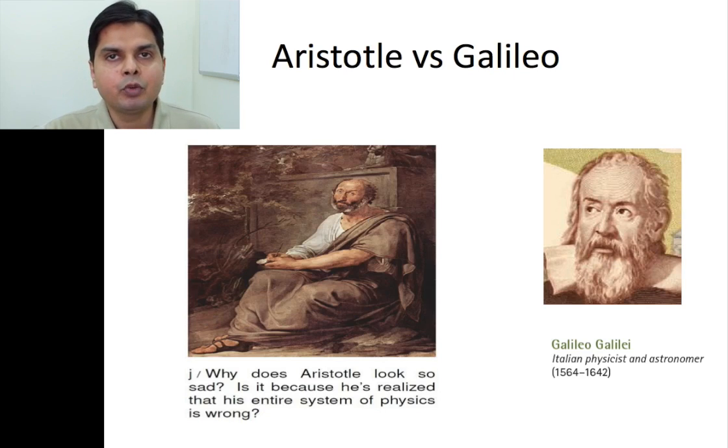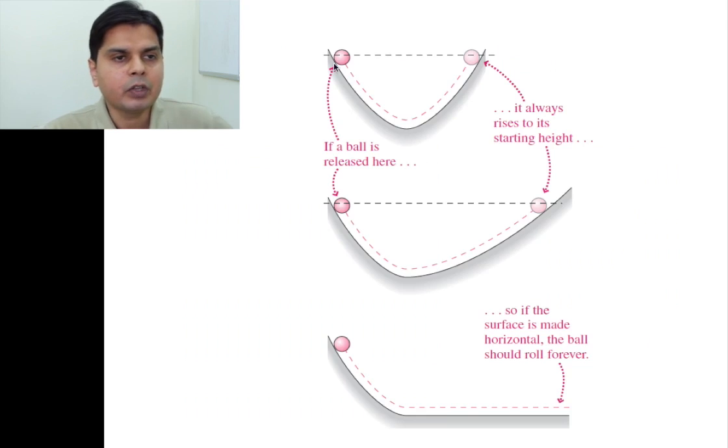How did Galileo prove this thing? He proved it like this. Suppose a ball is released from this height. This surface is completely frictionless. So when a ball is released from this height, ultimately it will reach the same height. Why will it reach the same height? Because of conservation of energy. So what then did Galileo do? He made this surface somewhat less steep.